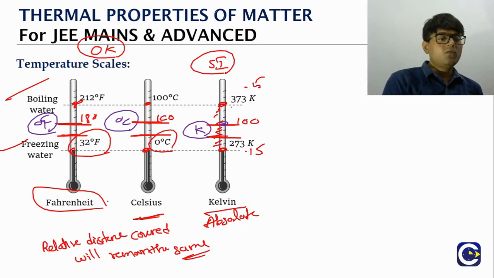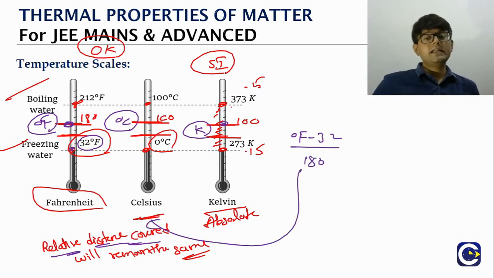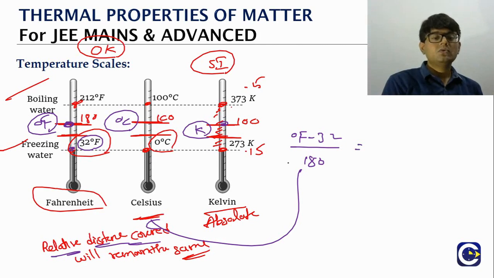So if you look at the relative distance covered, the temperature on the Fahrenheit scale is some F. Starting point is what? 32. So °F minus 32, divided by the total length of the scale, 180. This is what we will be referring to as the relative distance covered on the Fahrenheit scale, the distance covered by the total length. That will be equal to, here you see the Celsius scale, temperature °C minus the starting point 0, divided by the total length of the scale, 100.